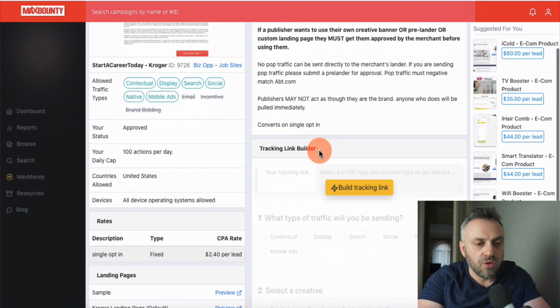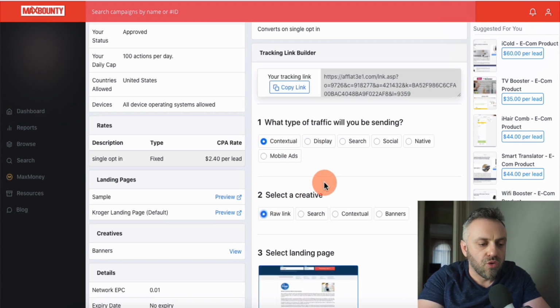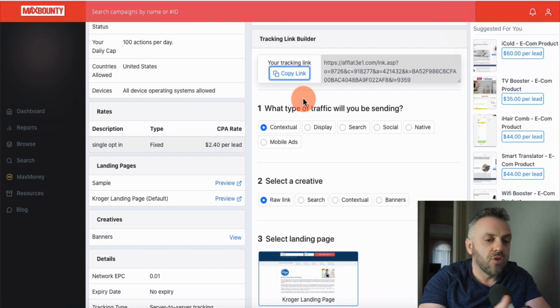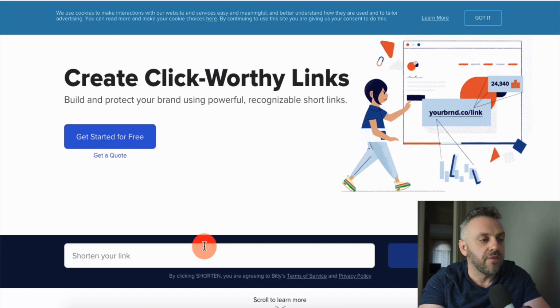What you wanna do is click build a tracking link, and then pick contextual here. You wanna do raw link, and then you're gonna have this link. And this link you can paste directly, or you can go to a place like bit.ly.com and shorten this link, right? So let's say we go to bit.ly just to show you everything. We wanna copy this link.